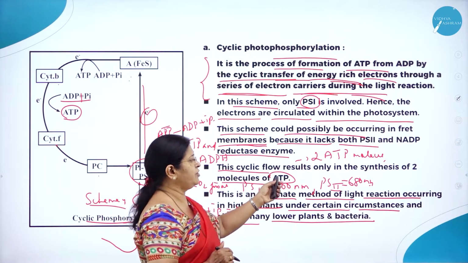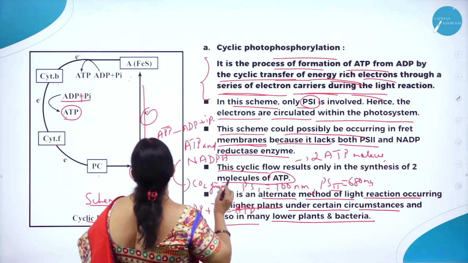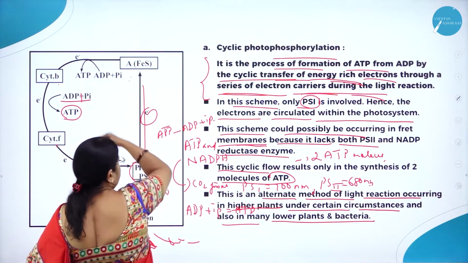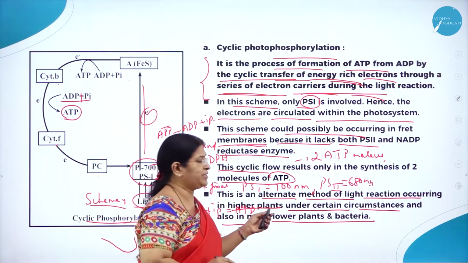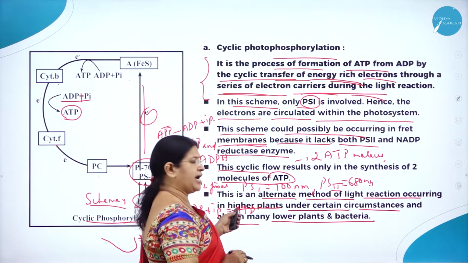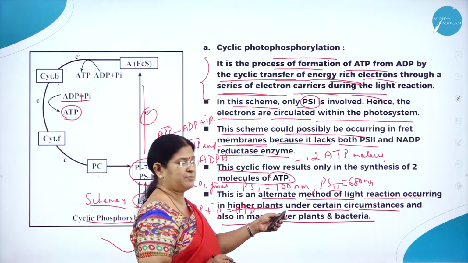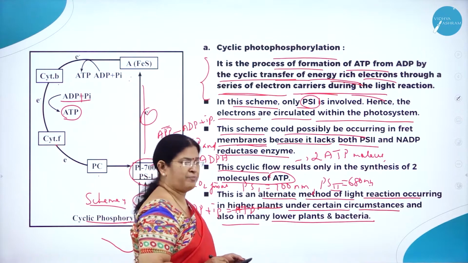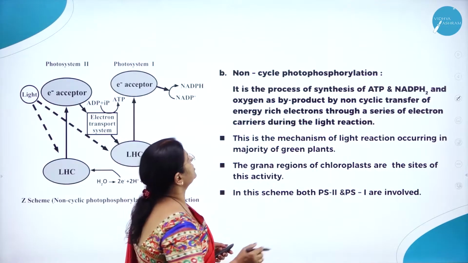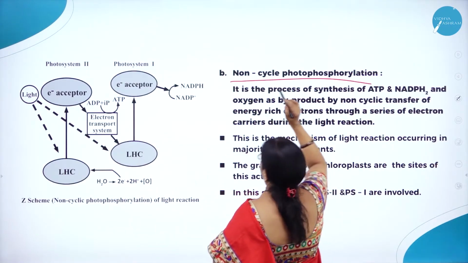So this cyclic flow results in the synthesis of how many ATP molecules? 2 ATP molecules. So it is cyclic. This is an alternate method of light reaction occurring in higher plants under certain circumstances, and also in many lower plants and bacteria. So let us understand non-cyclic photophosphorylation.